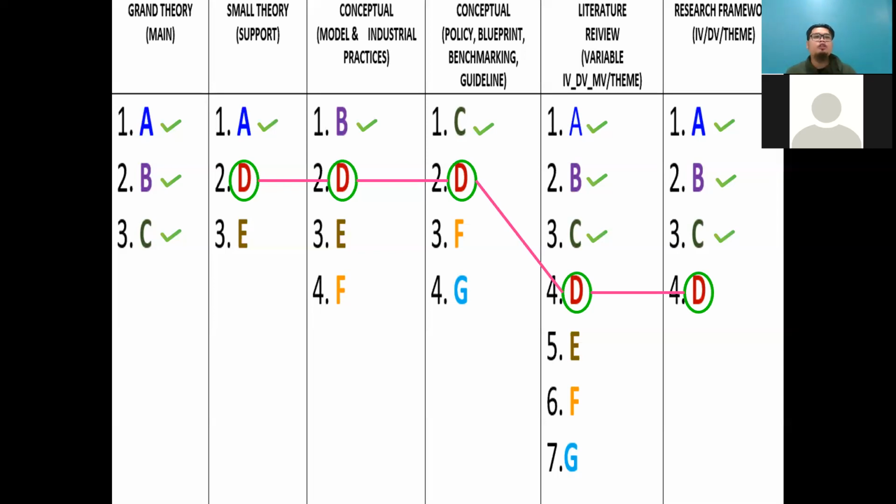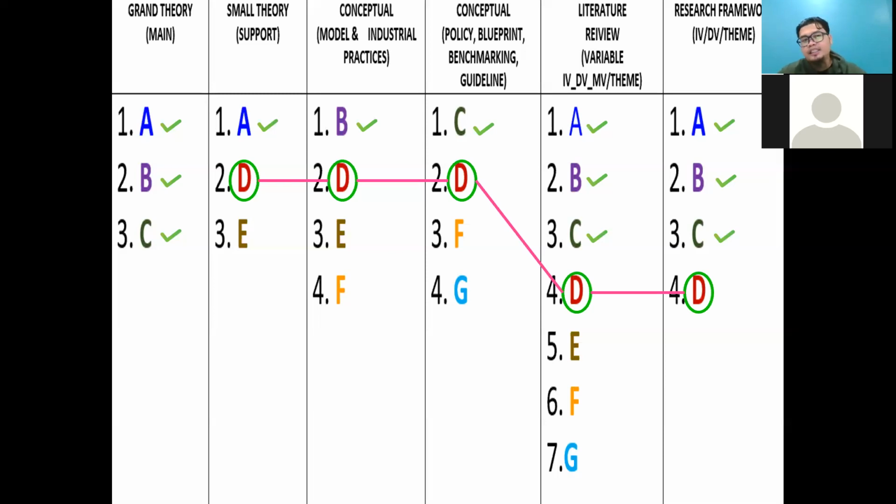You already chose a grand theory as the main knowledge, so in this case you should include A, B, and C in your research, because this is the main part.